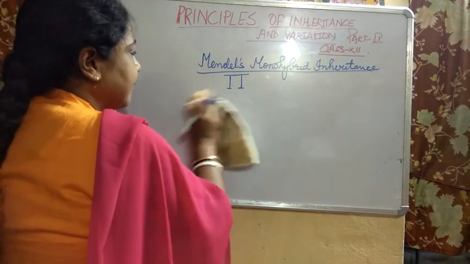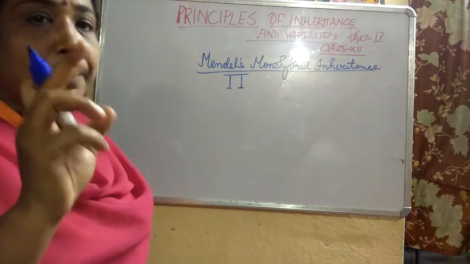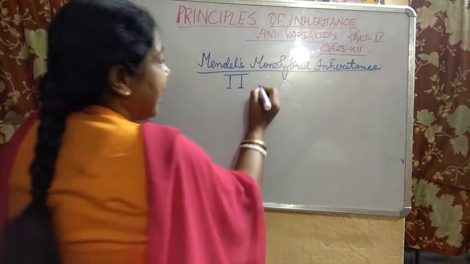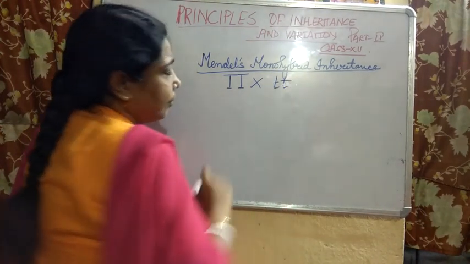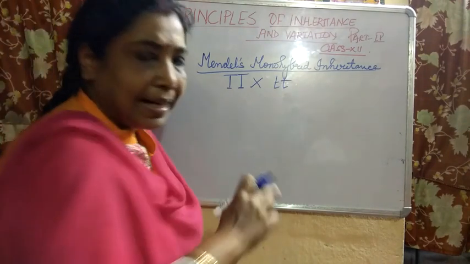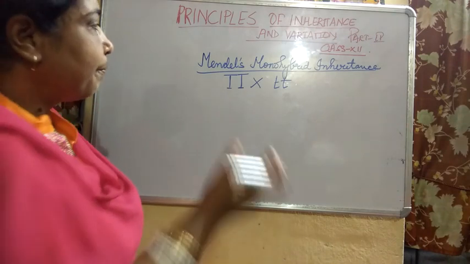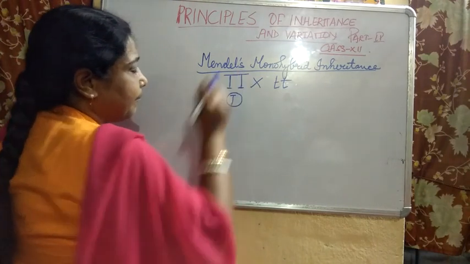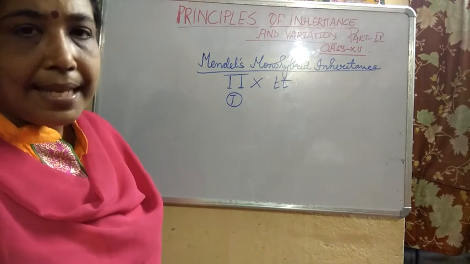For his experimental studies, he took a pure tall pea plant, which he had already studied, and he crossed it with a pure dwarf, pure tall and pure dwarf. This is the recessive part. Both are recessive. That means it will be dwarf. So this is one of the parents, this is the other parent. Crossing is taking place.